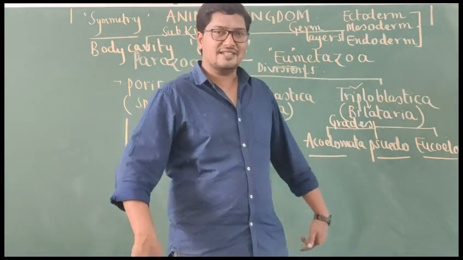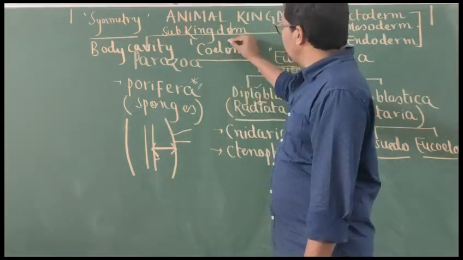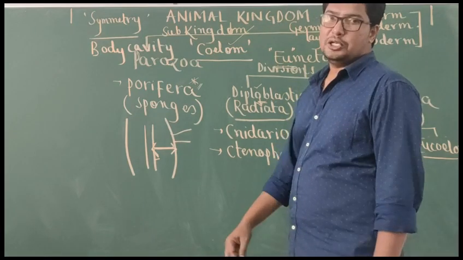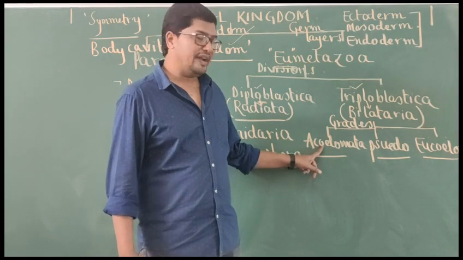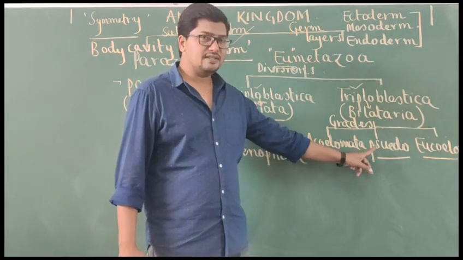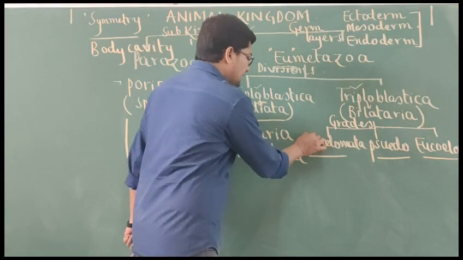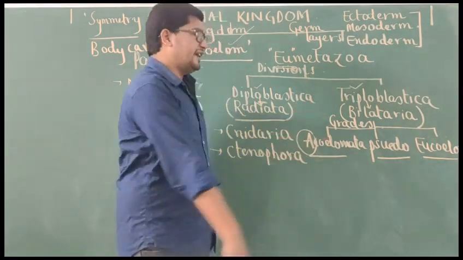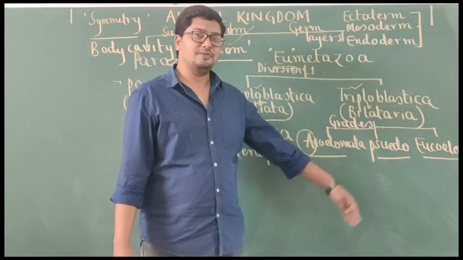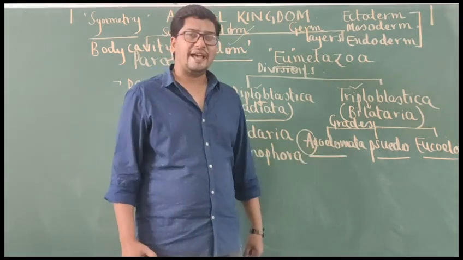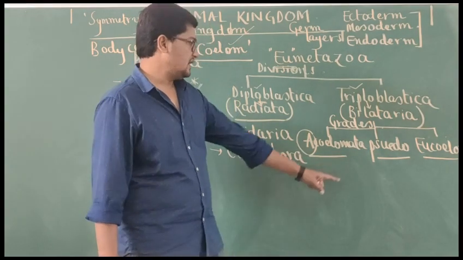All our organs are present in our body cavity only. So, based on presence or absence of the coelom, animals are classified into acoelomates, pseudocoelomates and eucoelomates. Very easy to remember in biology. Wherever something starts with the prefix a, as in acoelomate, A means absent. What are acoelomate animals? Animals without coelom are called acoelomates.